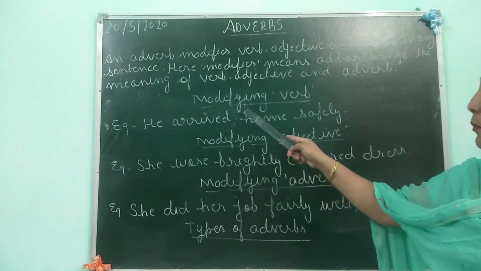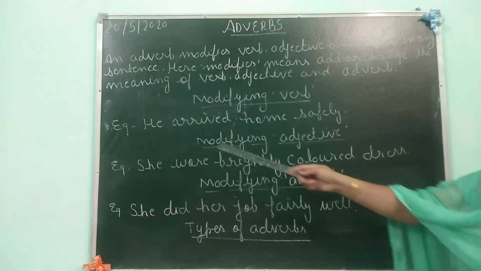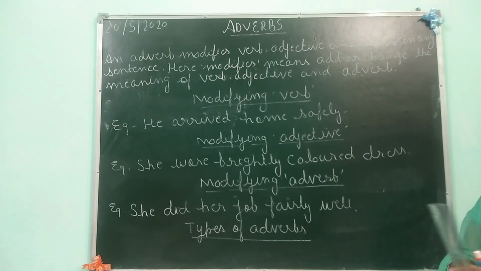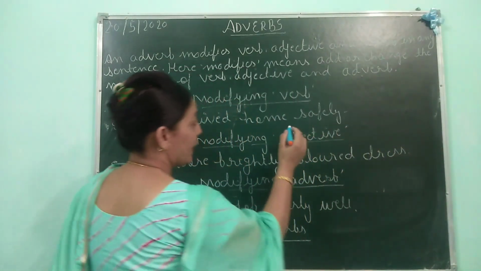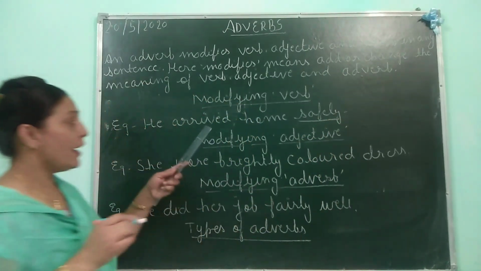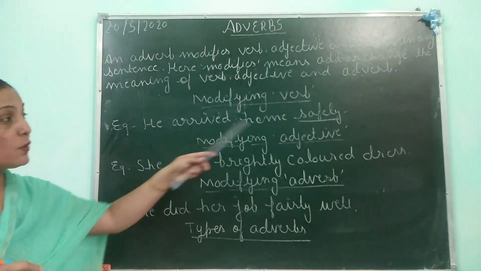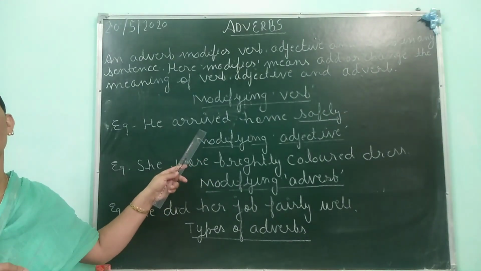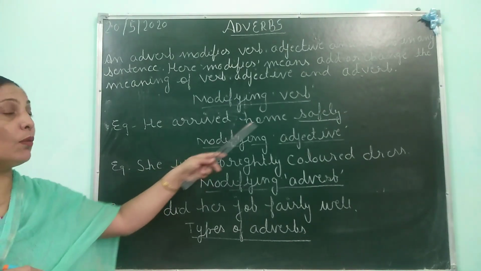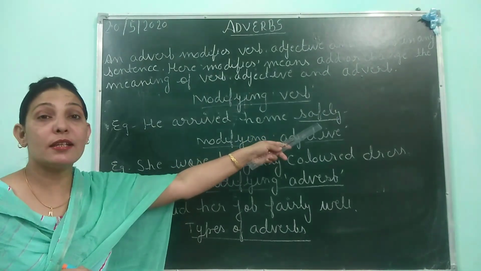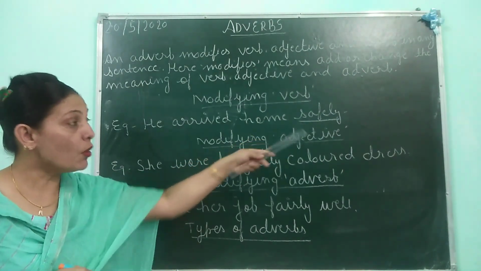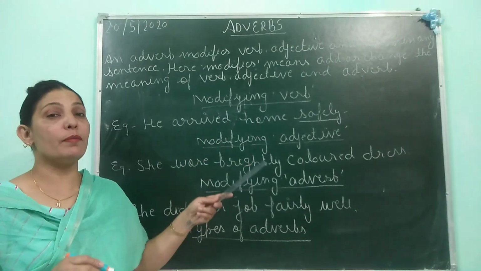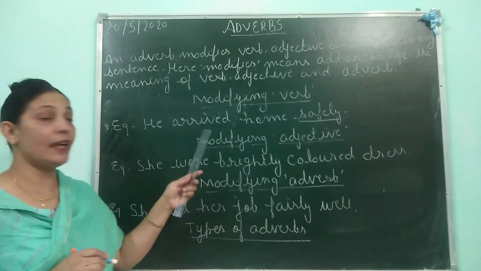Number one is modifying verb. See the example. He arrived home safely. Safely is an adverb. Arrived is a verb. So this word safely is giving more information about this verb arrived. He arrived home. How? Answer is safely. So more meaning is added to this verb. Safely has added more meaning. It has described the verb arrived.